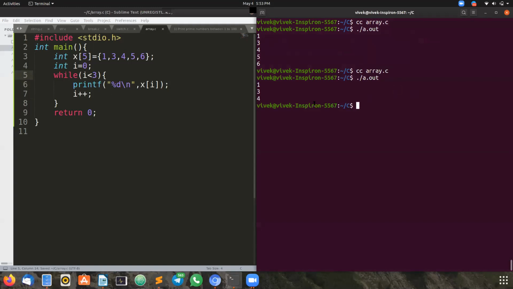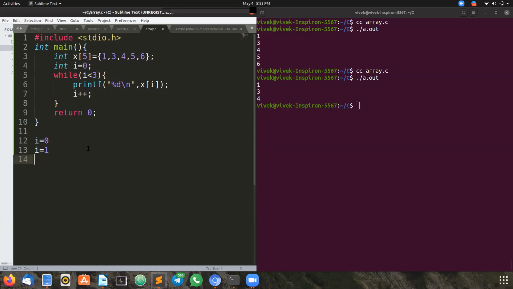You can see the I value, which I'm going to explain in the program code. Let's see. The initial I value is 0. Then it prints index of 0. X of 0 is what? 1. So 1 got printed. Then the I value gets incremented here, I++. Then the I value is 1.